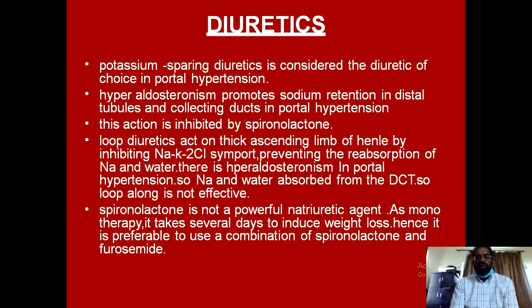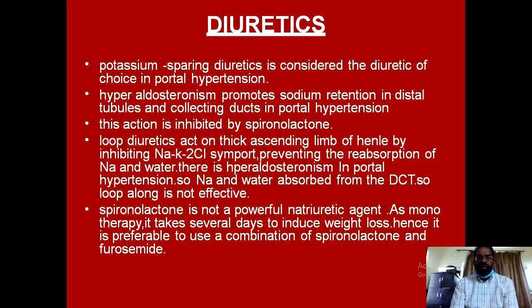Number one, the stimulation of the renin-angiotensin aldosterone system, which we just discussed, will lead to excessive production of aldosterone from the adrenal cortex. And secondly, because of the reduced parenchymal function of the liver, this hormone is not properly metabolized in the liver. So excessive production and reduced metabolism are mainly responsible for this case of secondary hyperaldosteronism.